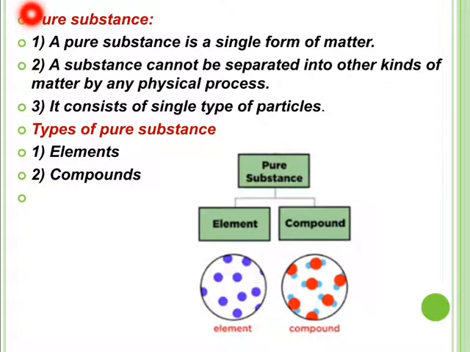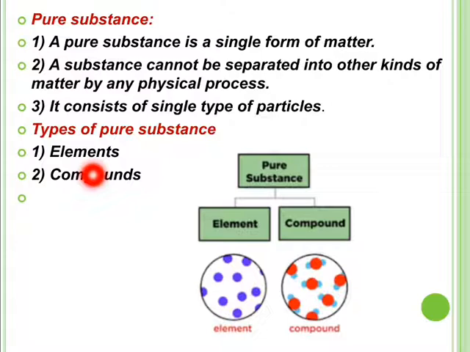Now, let us see then what pure substance actually means. Pure substance is a single form of matter. It cannot be separated into any other kind of matter by any physical process. Means we cannot separate it into various other kinds of matter by evaporation process or by magnetic separation method or by filtration method. It consists of a single type of particles. If it is made up of a single type of particles, then the substance is said to be pure.